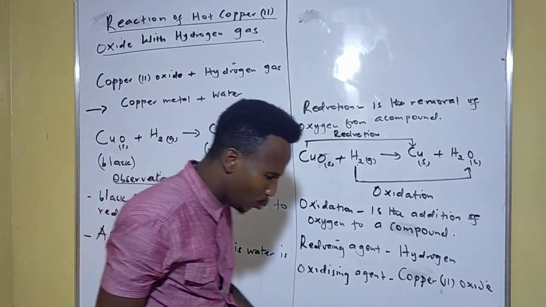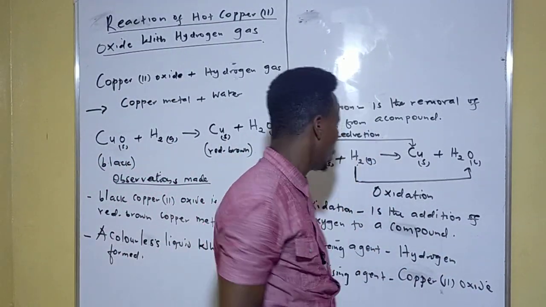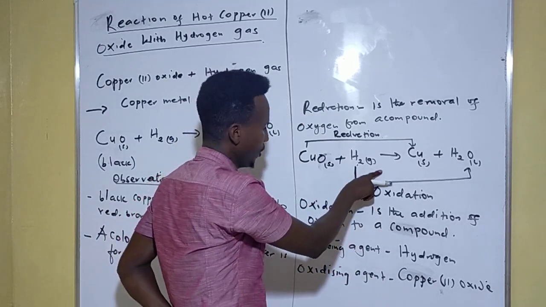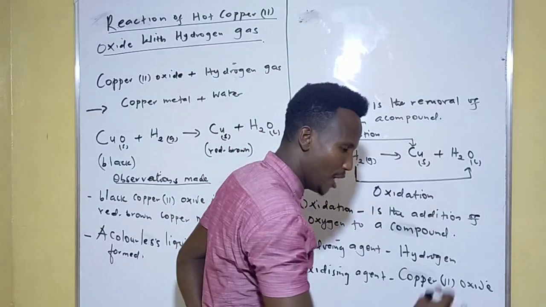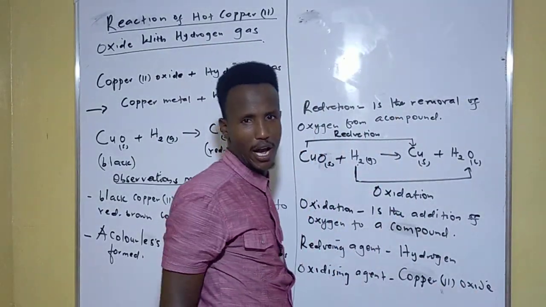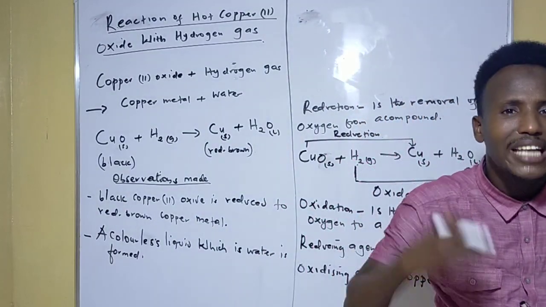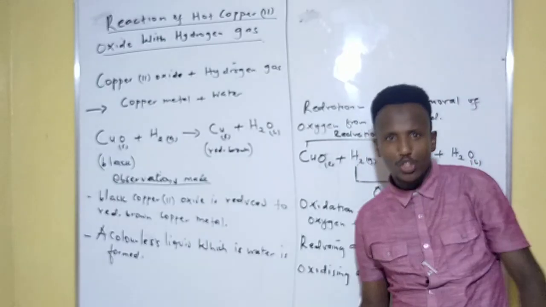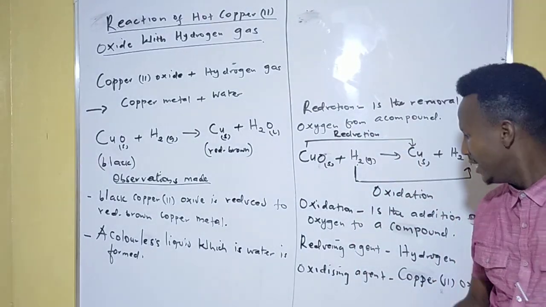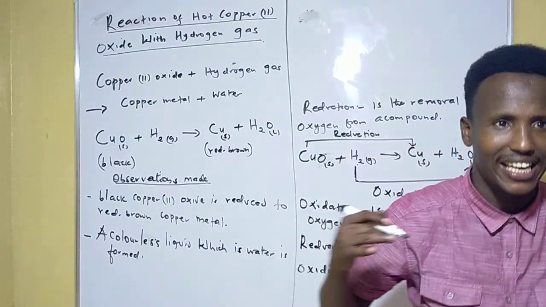A reducing agent is the one which is removing oxygen from a compound. So in this reaction, which one is removing oxygen? Hydrogen. Hydrogen is removing oxygen from copper oxide. So that's our reducing agent. Which one is adding oxygen to another substance or compound? Copper oxide. So copper oxide is our oxidizing agent.